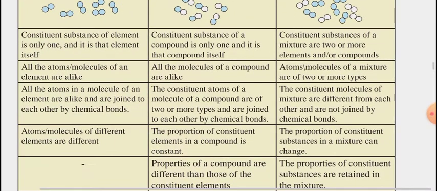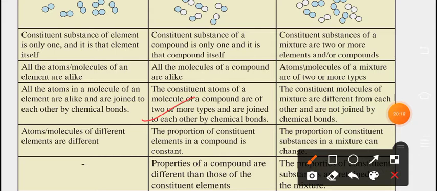The constituent atoms of the molecules of a compound are of two or more types and are joined to each other by chemical bonds. Obviously they have chemical bonds, that is why NO2 forms. The proportion of constituent elements in a compound is constant. The properties of a compound are different from those of its constituent elements.